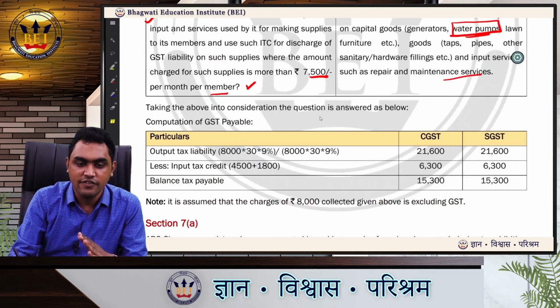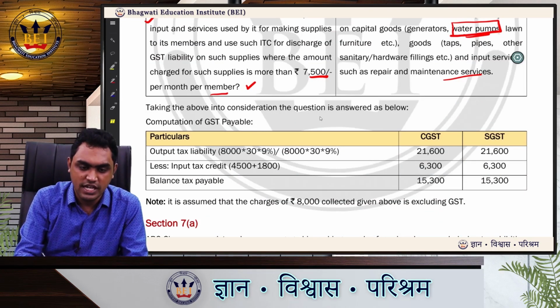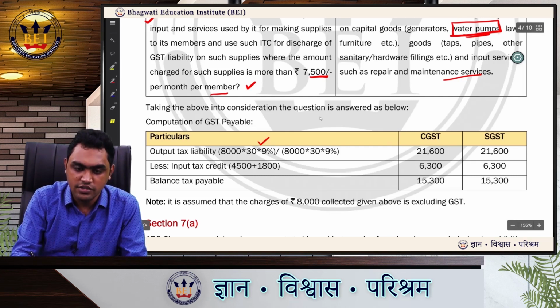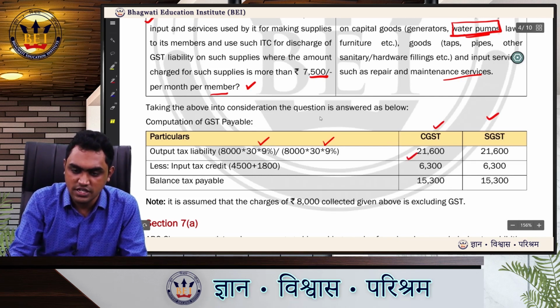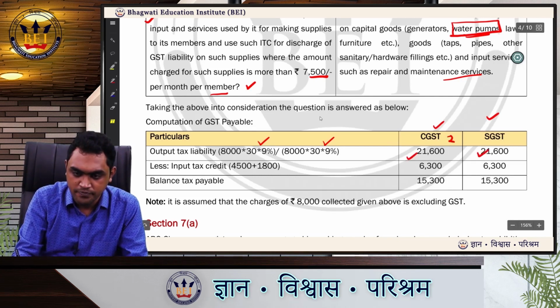So output, they have given all is intrastate. So output tax liability will be 8,000 into 30 members into 9%. 8,000 into 30 into 9% for CGST and SGST respectively. That is rupees 21,600, 21,600.